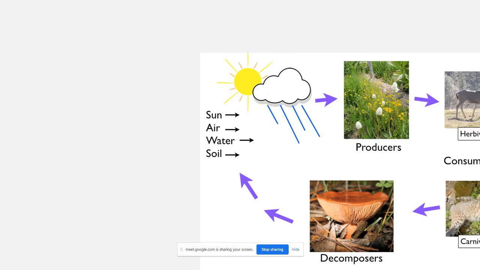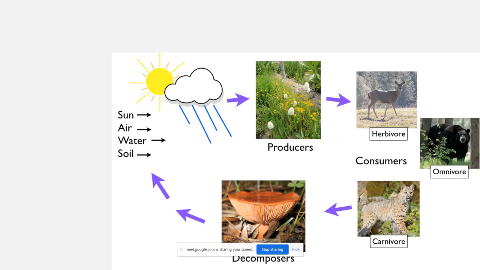So at the bottom you can see the energy is coming from the sun, and there is the physical environment like air, water, soil. So producers get the energy. This is also a good figure. Producers get energy from the sun. They trap the energy from the sun, and then this energy is transferred to herbivores. Herbivores feed on the plants. So herbivore is one kind of consumer, a primary consumer you can say.